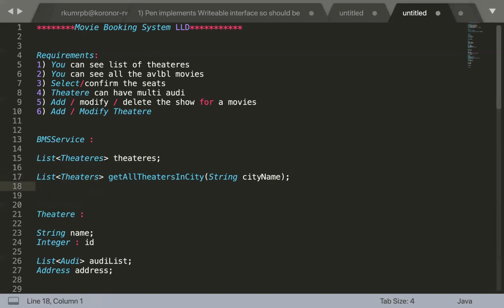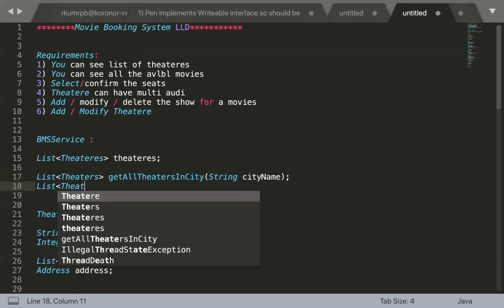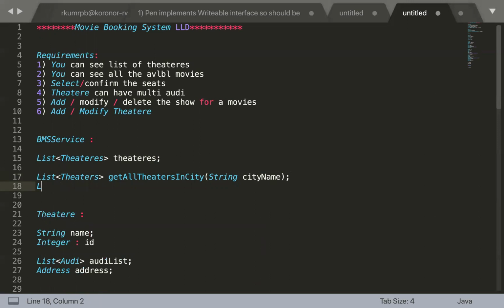The other thing is, after selecting the city, you are going to see what all movies are there in that city, right? So what do you want to do? You want to get all the movies. And what attributes is it going to receive? City name, let's suppose. Okay, city name. And any other attribute?